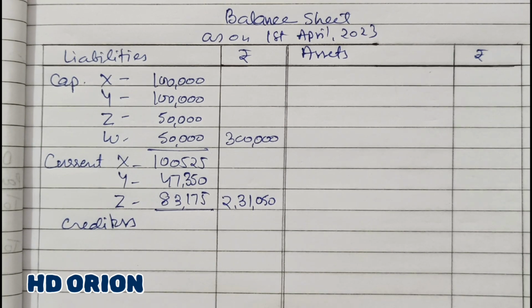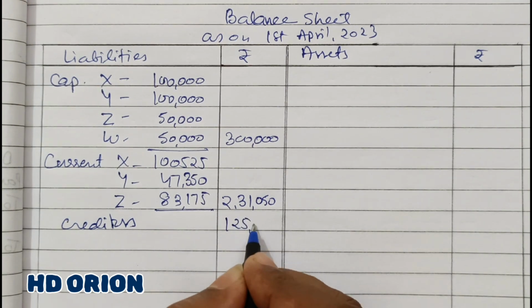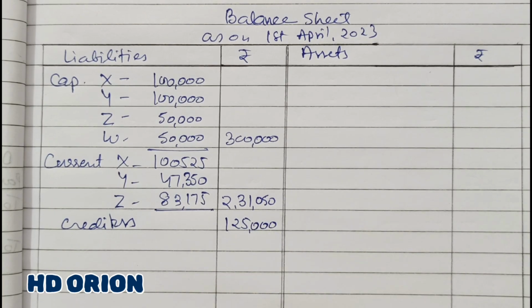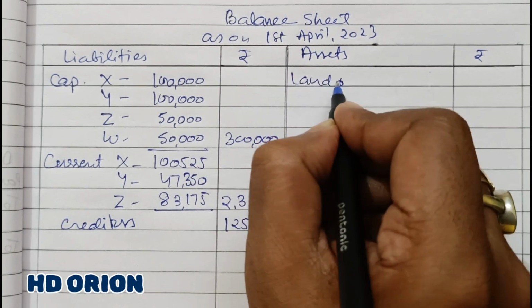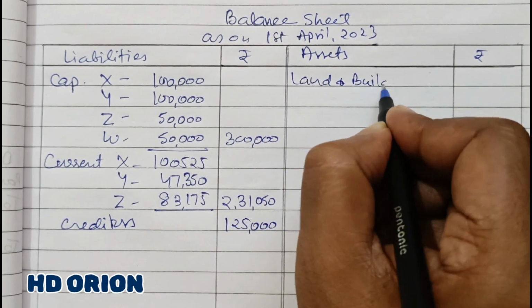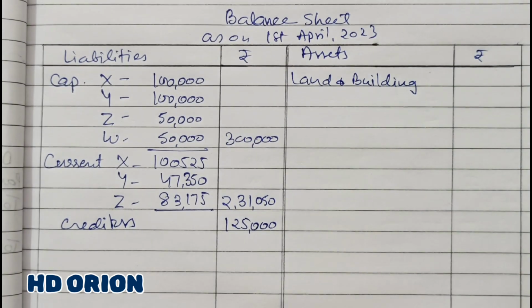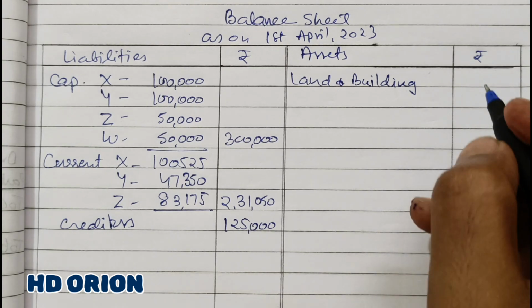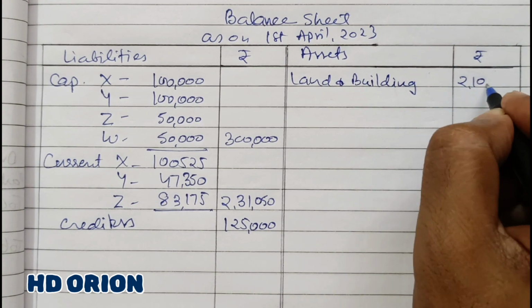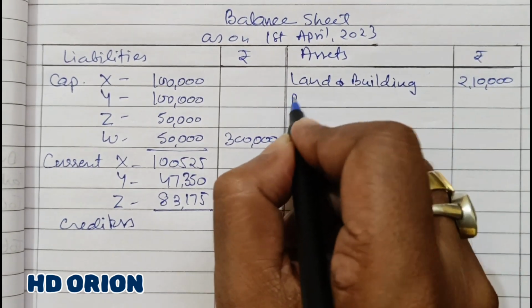Now looking in the balance sheet, there is creditors. And is there any change related to the amount of creditor in the revaluation account? There isn't any. So we will write the same figure, that is 1,25,000. Now coming to the asset side, land and building of rupees 1,75,000, and related to this the new revalued amount is rupees 2,10,000.